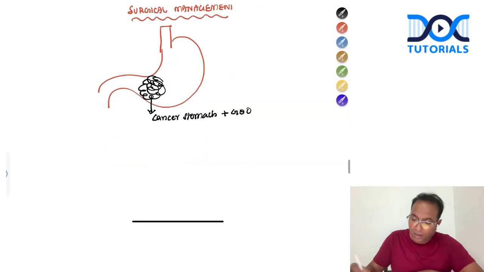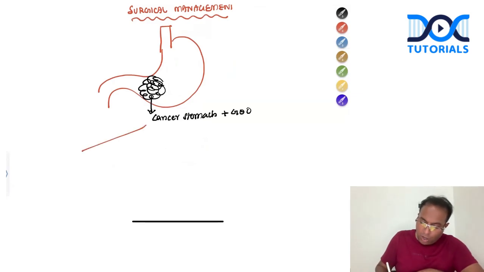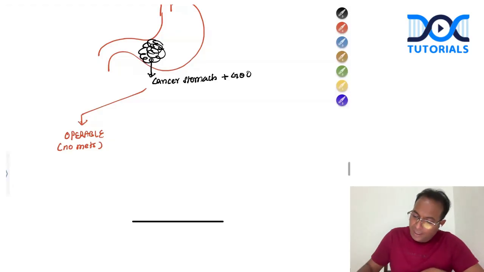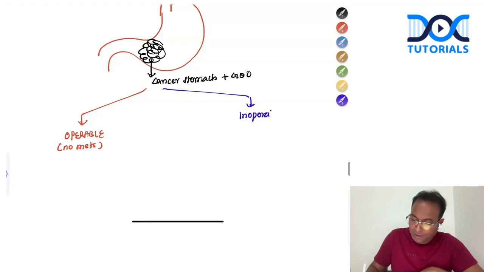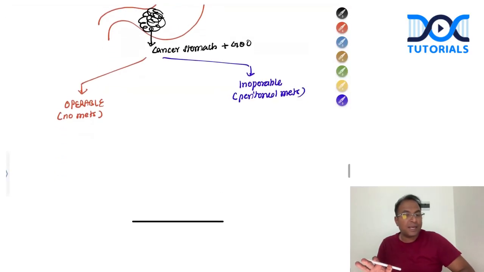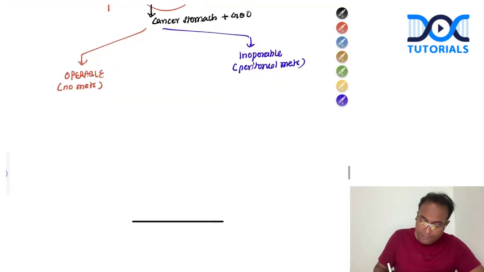Now if on laparotomy the patient is operable, what surgery will I do? If it is operable with no mets, nowhere there are mets, what will I do? If it is inoperable, probably there is a peritoneal mets. During surgery, I found peritoneal mets. What will I do? So two surgeries I have to explain here. If the case is operable cancer with no mets, what surgery is done? What is the name of this surgery? You can draw the picture instead of writing the theory.